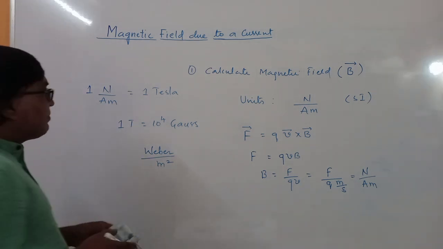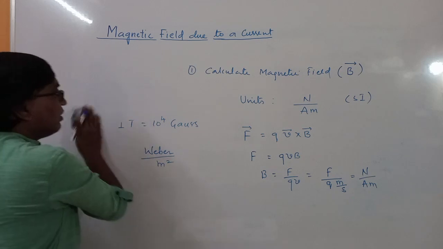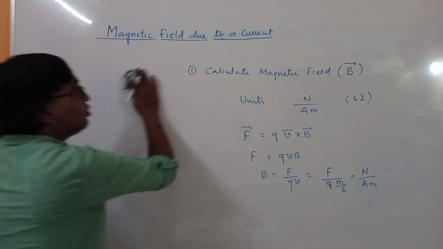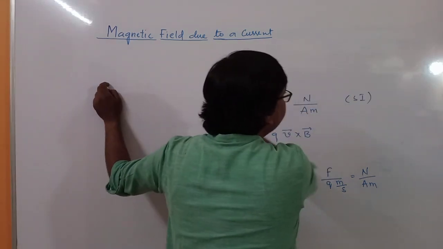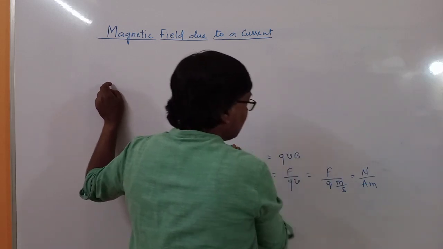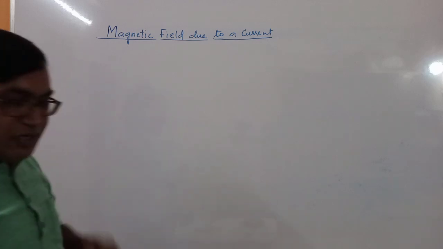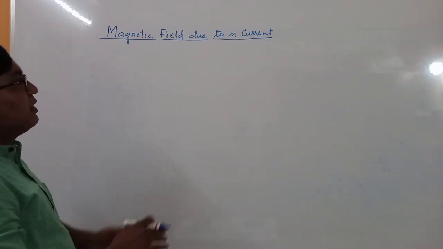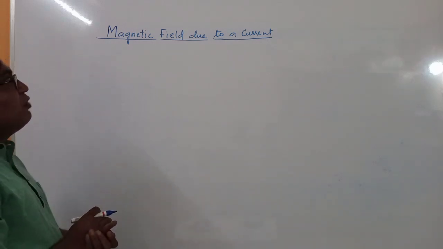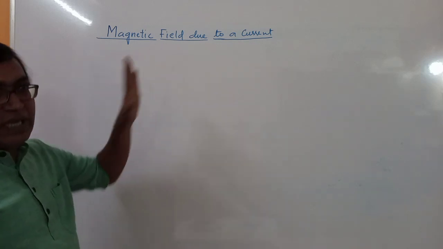Now in this chapter we have to use the cross product, because most of the equations we will find involve cross products. First of all, we will see how to find the magnetic field due to a current.